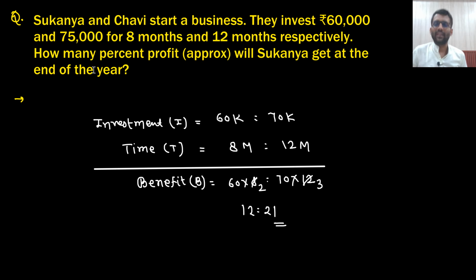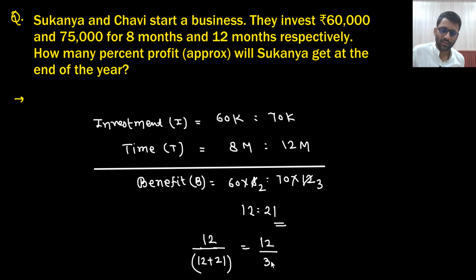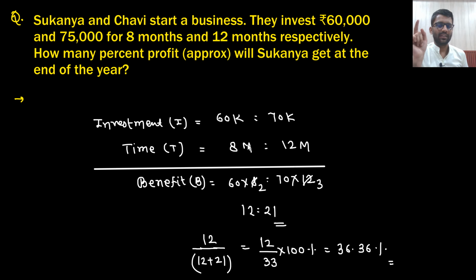Okay. So how many percent profit will Sukanya get? So this is Sukanya, right? No, this is Sukanya. So if there was a total of 12 plus 21 rupees profit, then Sukanya would have got 12 rupees. 12 plus 21 is 33, right? So Sukanya would have got 12/33 rupees, which is 36.36%. This is what Sukanya will get, because she invested 60k for 8 months and the other invested 70k for 12 months, right?